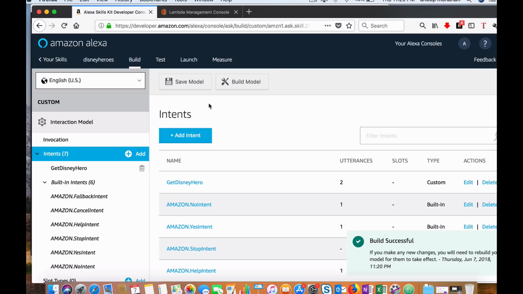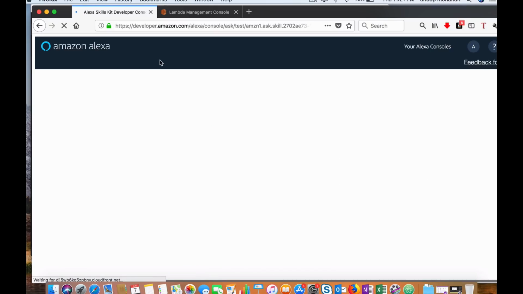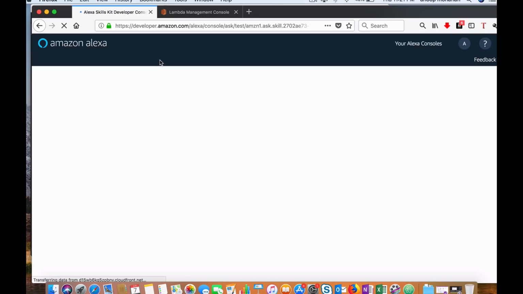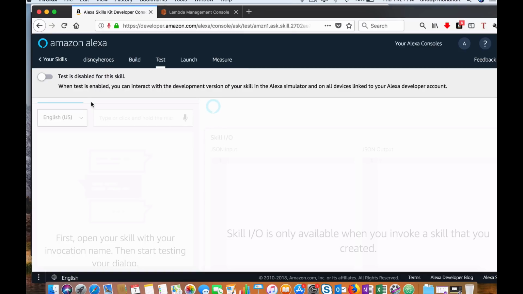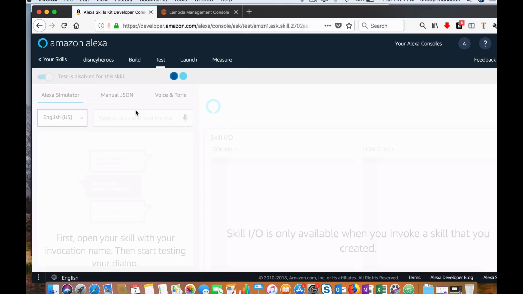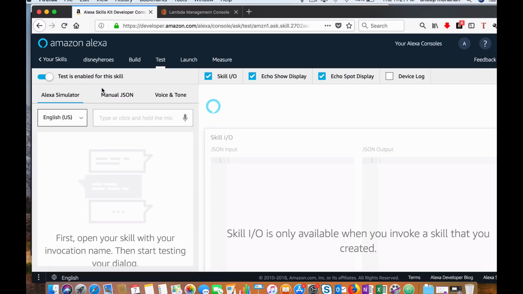Now the build is successful. Let's test it out. Click on the test tab. It will ask you to allow your microphone. So let's allow it. Let's enable. So let's type in a word.